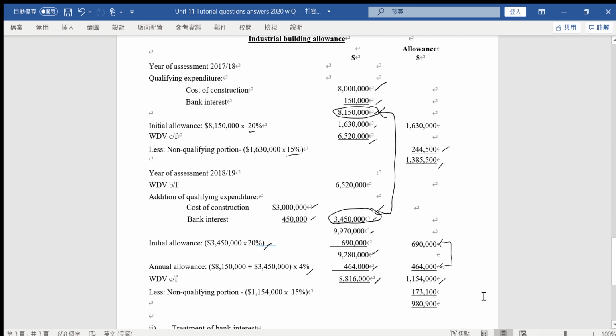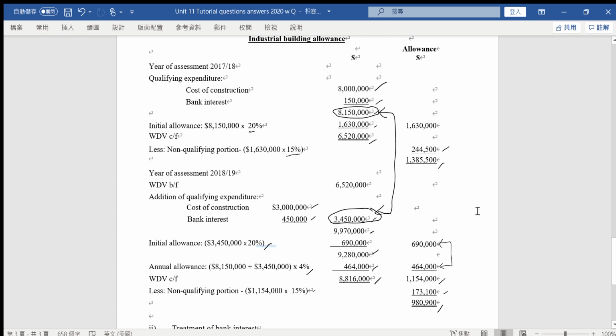We need to work out the non-qualifying portion. That will be this amount, 173,100. And then in this year, what the Hardware company can claim for the depreciation allowance on this industrial building is 980,900 only.